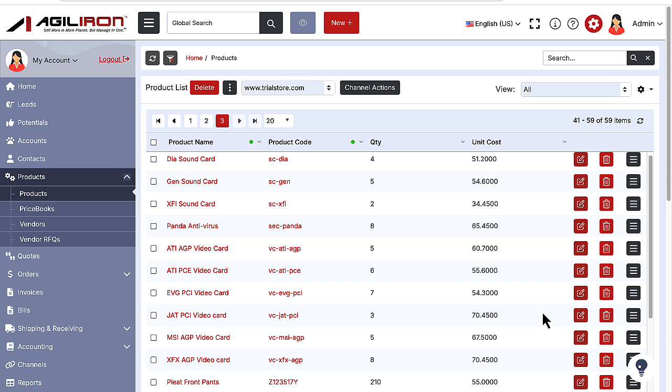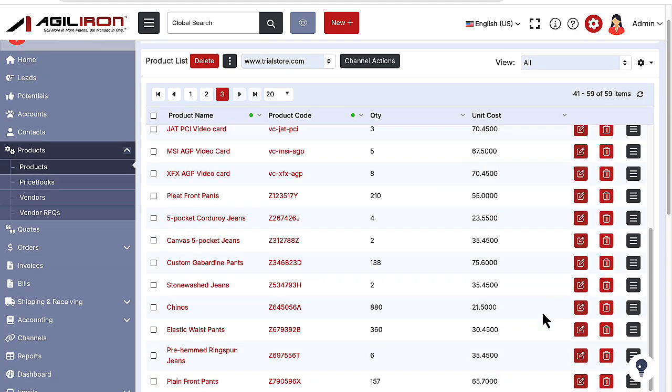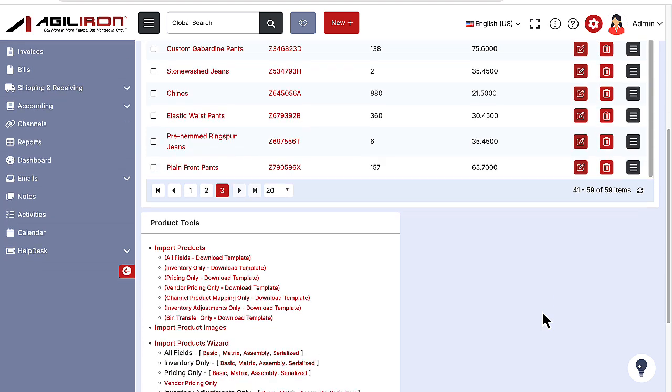If you were an eBay reseller who had a bunch of pre-existing listings with a bunch of products, what we just showed for one product might be a lengthy and tedious process. So let me mention here that you can use, and would most likely want to use, the product import template, which Agiliron provides as the simplest and most efficient method to import all your products and have these associations already present.